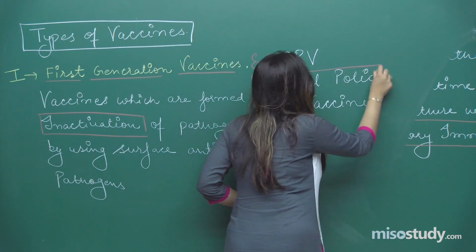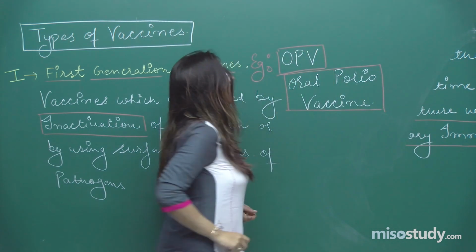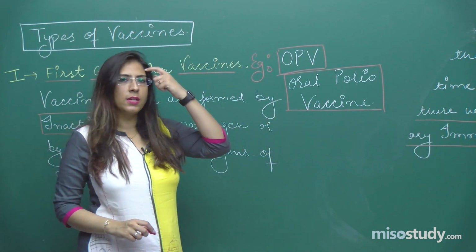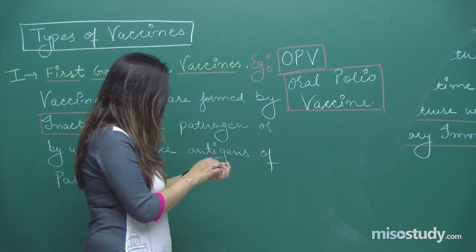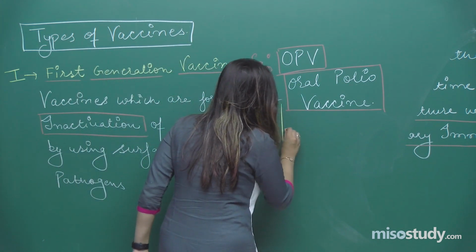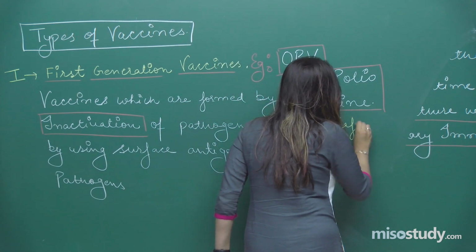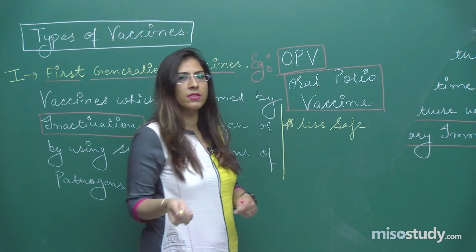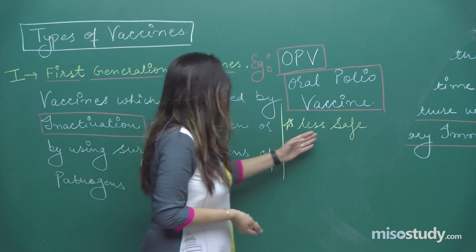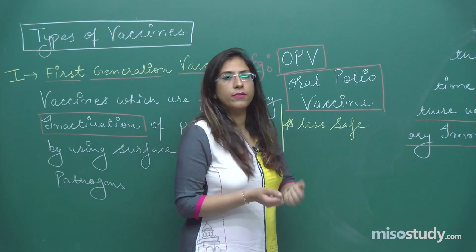So, this is a first generation vaccine. These are inactive forms of pathogen, right, and they are less safe as compared to the second and the third generation vaccines. One important part: they are less safe because there are chances that all the pathogens are not inactive and the person may develop certain disease. So, this was the first generation vaccine.